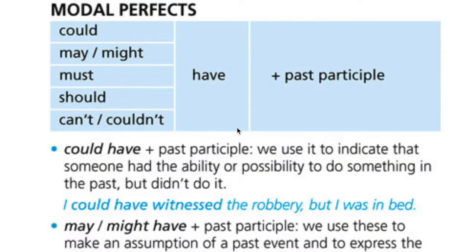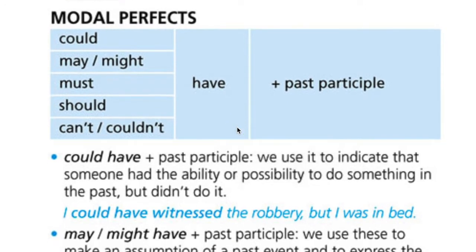Good morning. We're going to take a look at modal perfects. First, we will take a look at the structure. We have three elements in modal perfects. When we use modal perfect, we are talking about the past. Okay, never about present or the future. Always about the past.